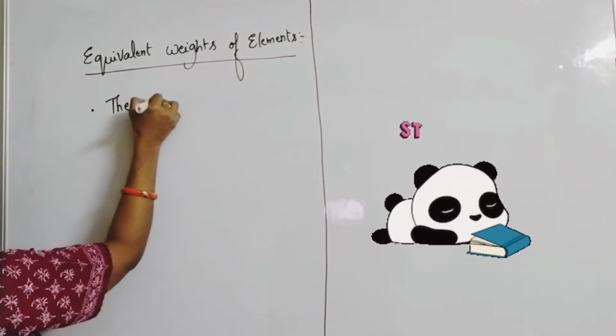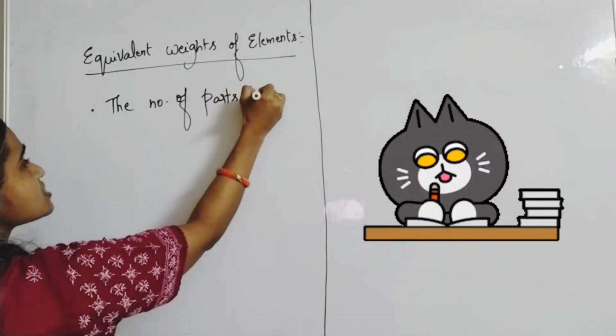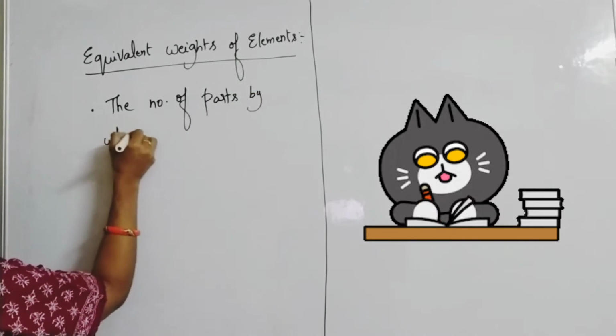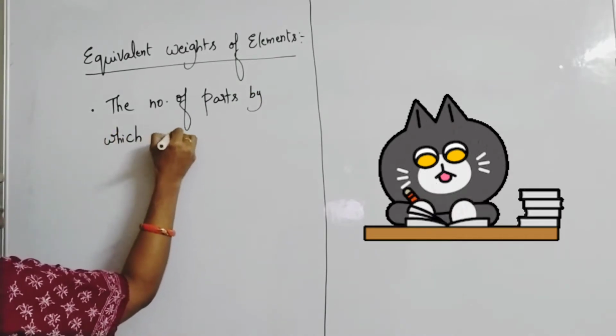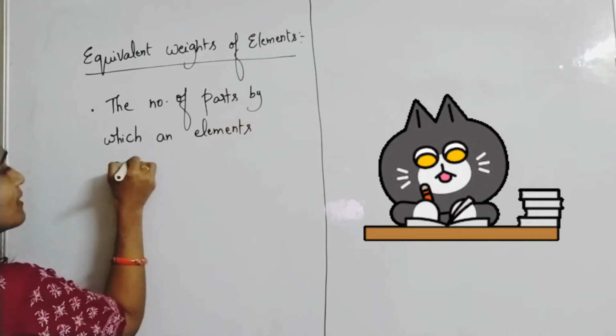It is defined as the number of parts by which an element combines with another to form compounds.